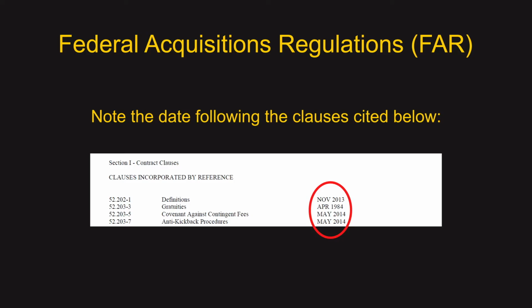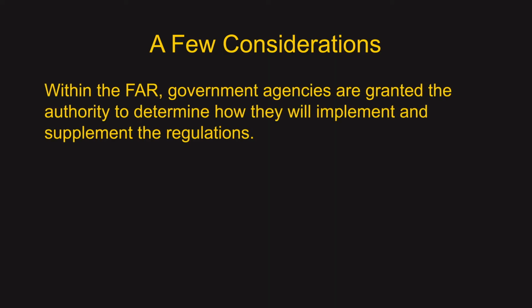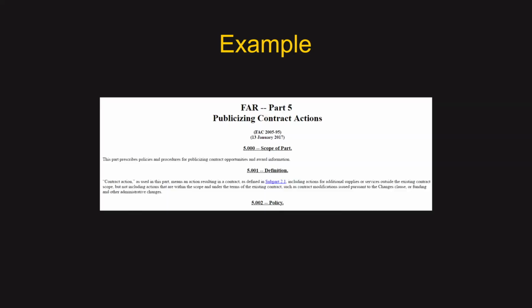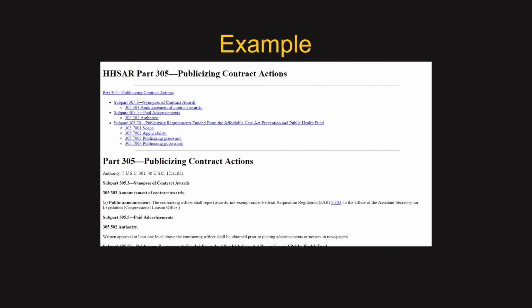your contract was issued. Third, within the FAR, government agencies are granted the authority to determine how each agency will implement and supplement the regulations. Many, but not all, government agencies follow the FAR structure and use a numeric prefix to designate its own implementation of the clause. For example, Health and Human Services uses a prefix 3 to designate its implementation of the FAR. So where FAR Part 5 covers publicizing contract actions, the Health and Human Services Acquisition Regulations, or HHSAR, uses Part 305 to govern its implementation of the regulation covering publicizing contract actions.